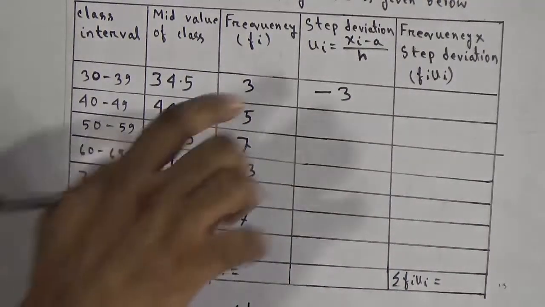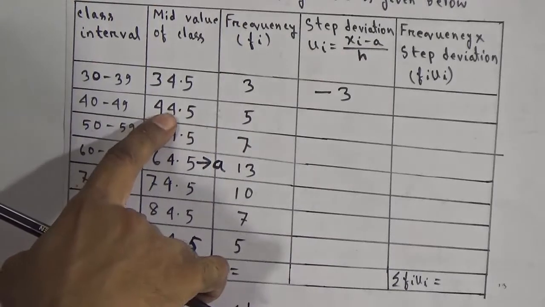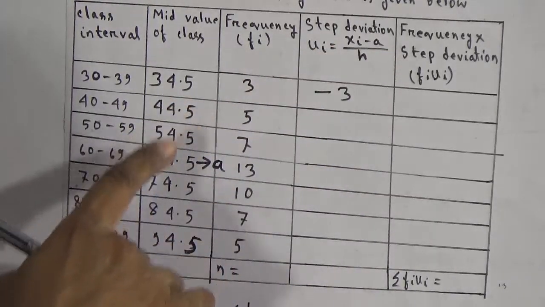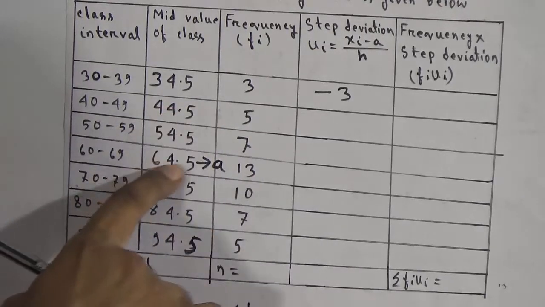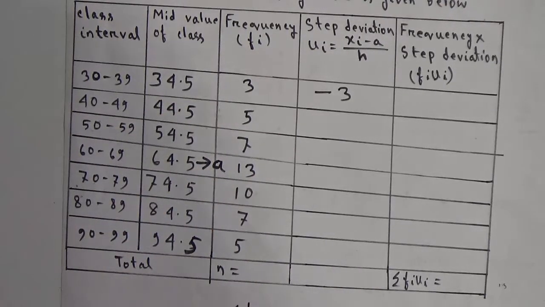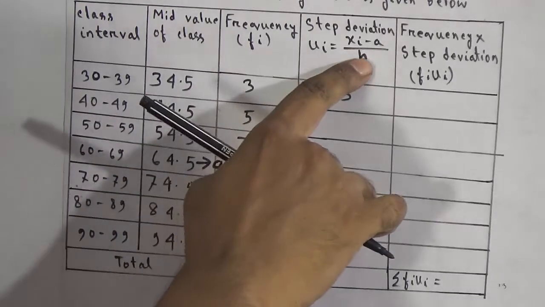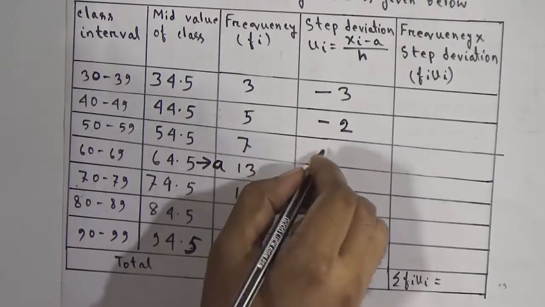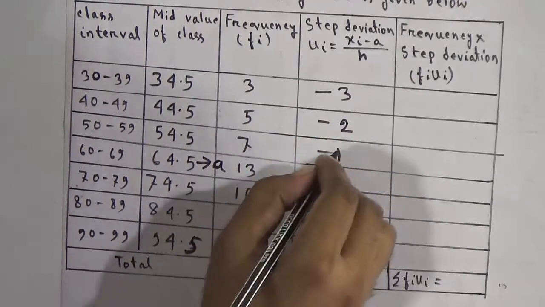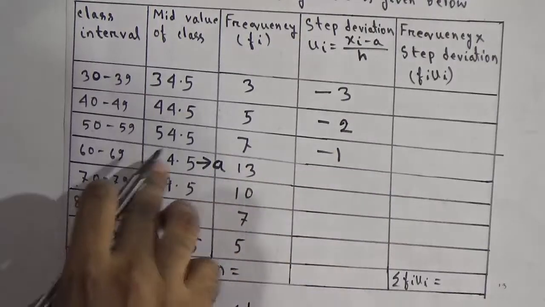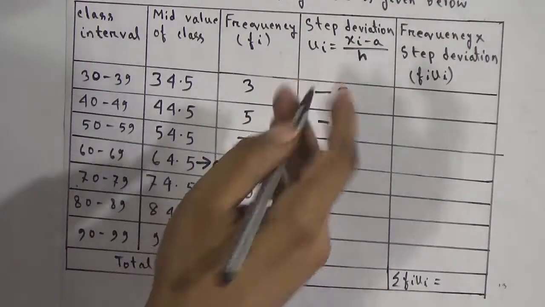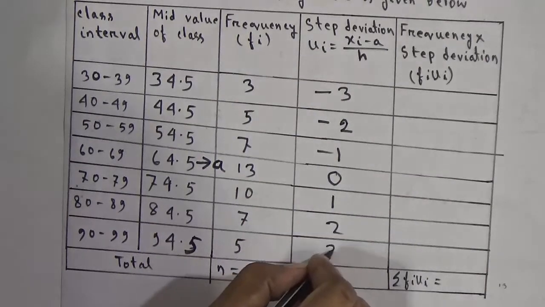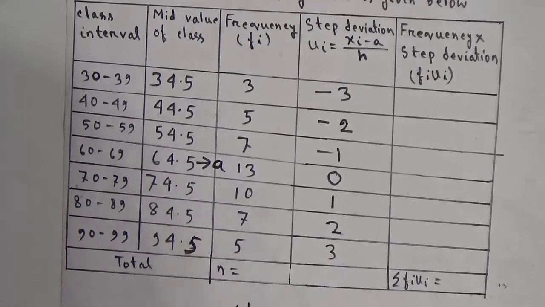And similarly here, value of x2 will be 44.5 and value of a is 64.5. So 44.5 minus 64.5, this is minus 20. And if we divide minus 20 by 10, then it will be minus 2. And in similar way we can get here minus 1, and 64.5 minus 64.5, so it will be 0. And here plus 1, plus 2 and plus 3 will come in similar way.